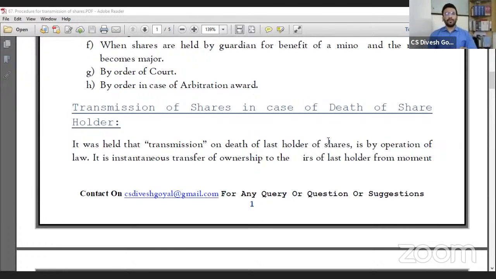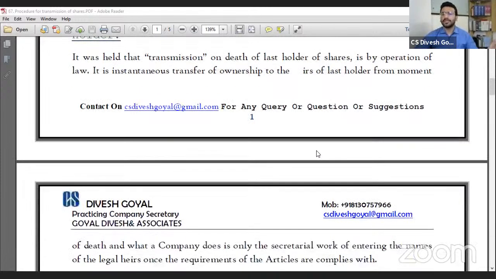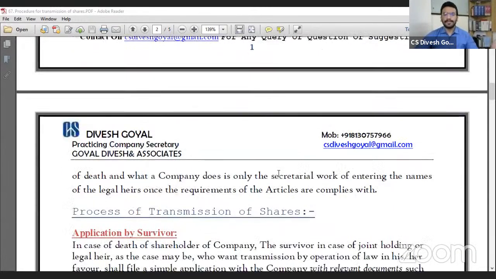So in this video, we are going to specifically discuss transmission of shares in case of death of a shareholder. It was held that transmission on death of the shareholder is by operation of law only. It is an instant transfer of ownership of the last holder from the moment of death, and what a company does is only secretarial. So we can say that once the shareholder dies, the ownership immediately transfers to the legal heir. Whatever procedure the company follows relates only to secretarial work.